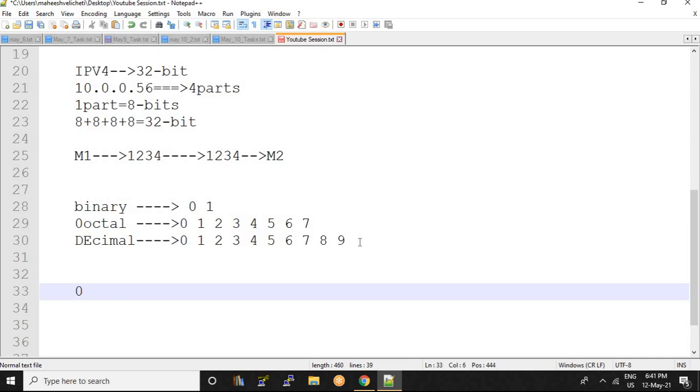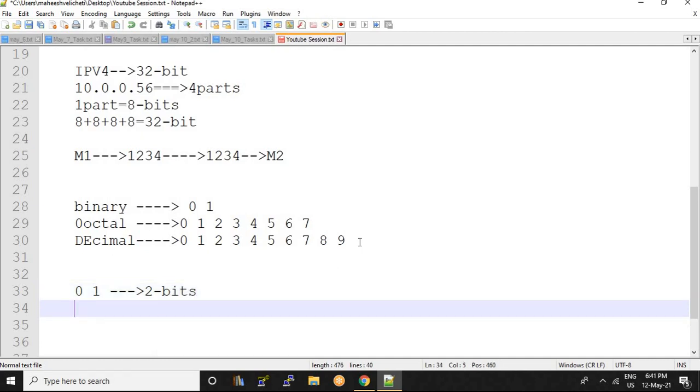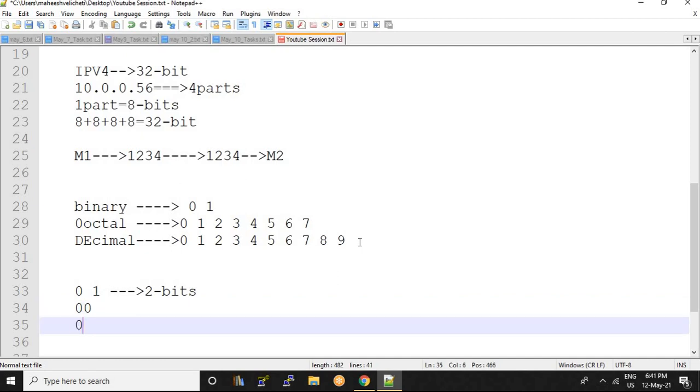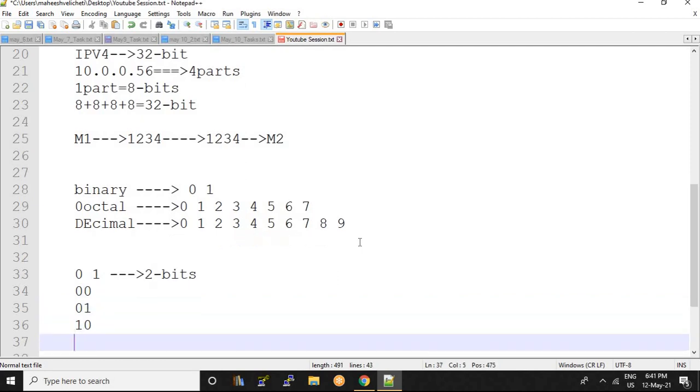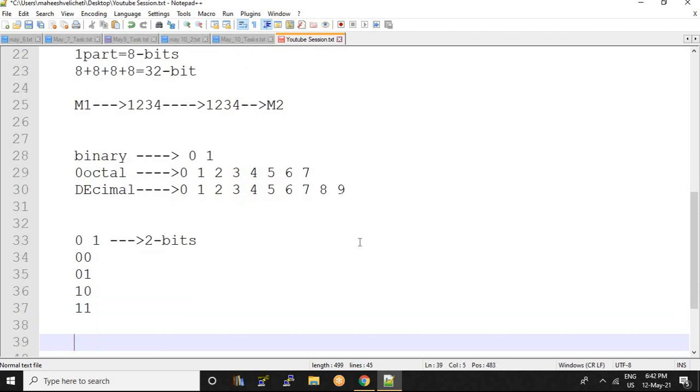So by using 0 and 1, how many 2-bit numbers am I going to generate? There is a possibility of 00, 01, 10 and 11, right? So next, if I am going to form 3 bits by using 0 and 1, how many 3-bit numbers can be formed?